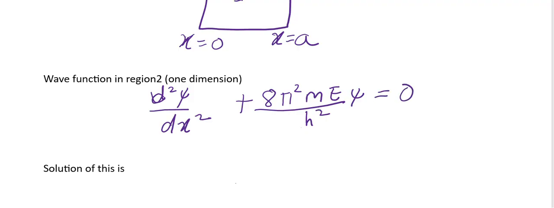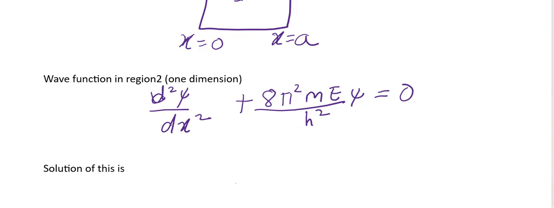This is the Schrodinger equation in one dimension only, because the particle is confined to move along the x-axis only. This is the wave equation for the particle.